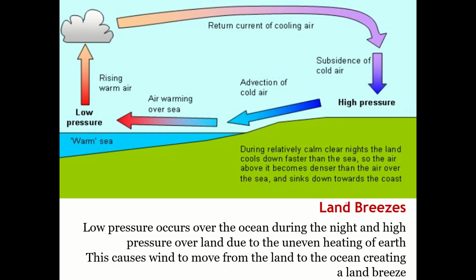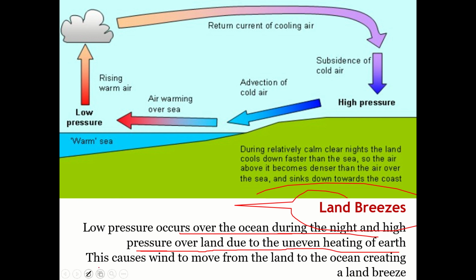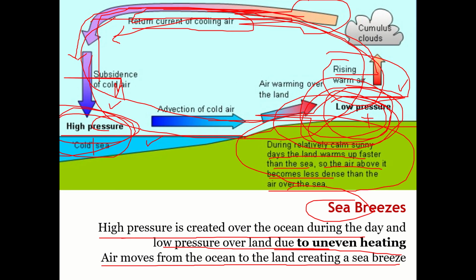The second type of wind is called land breeze, the reverse of it. Okay, so low pressure occurs over the ocean during the night, and high pressure over the land due to uneven heating up of earth's surface. This causes wind to move from land to ocean. Okay, so the reverse thing happened here. High pressure was there in the seaside or water side, and low pressure was there in the land side in the daytime.